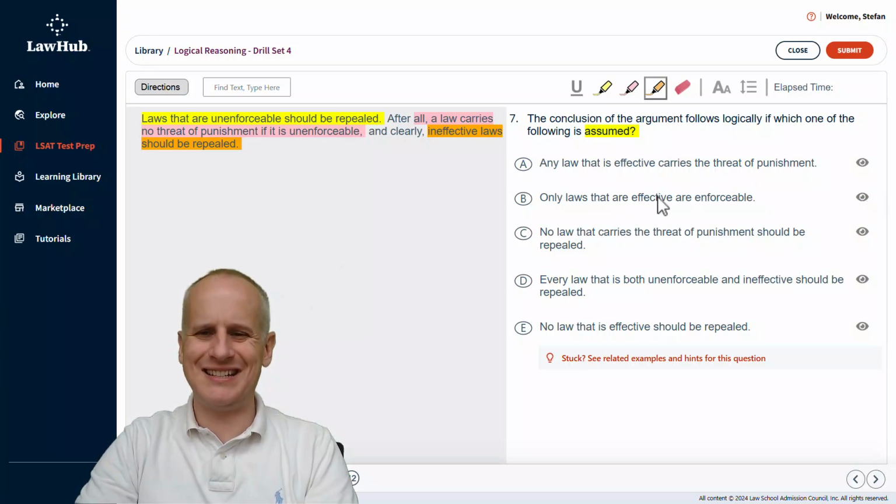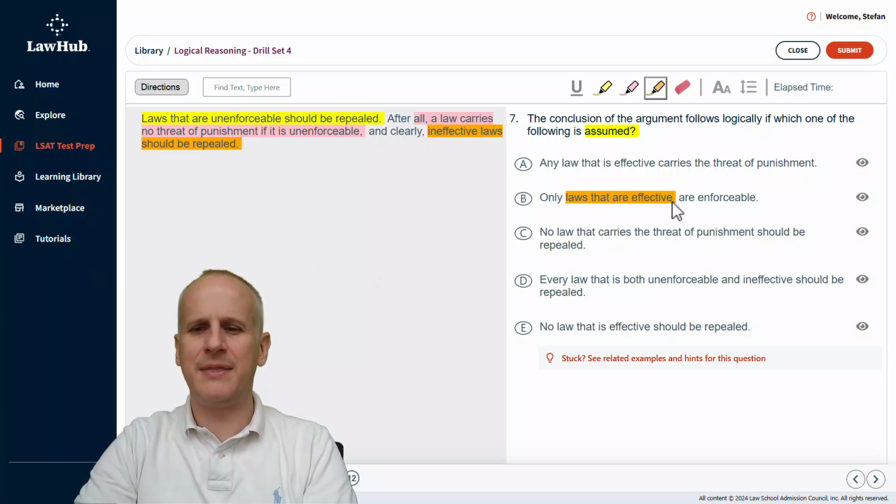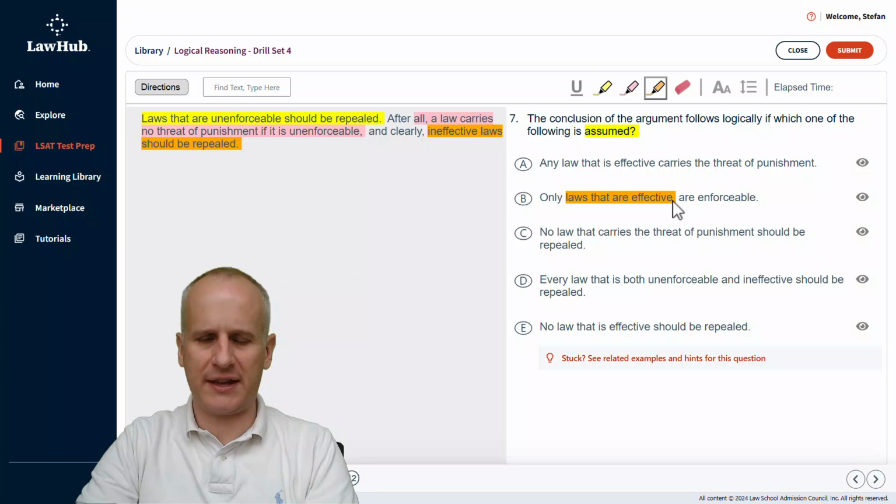So our condition is off here. When we say only laws that are effective are enforceable, that means that if it's enforceable, it's effective. But we don't have that link in the paragraph on the left. So choice B we can eliminate as just being a misordering of the statements that we've highlighted carefully in yellow, pink, and orange on the left.